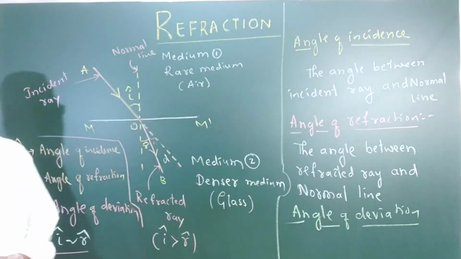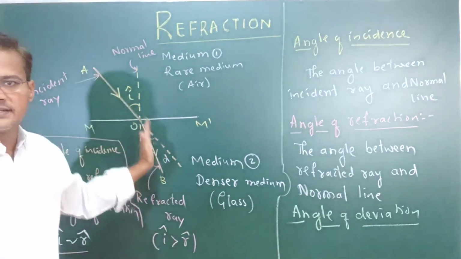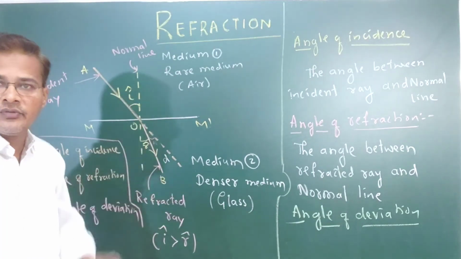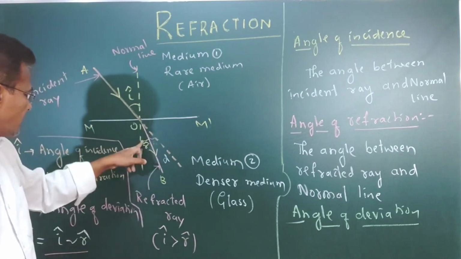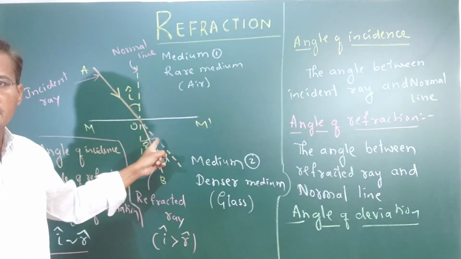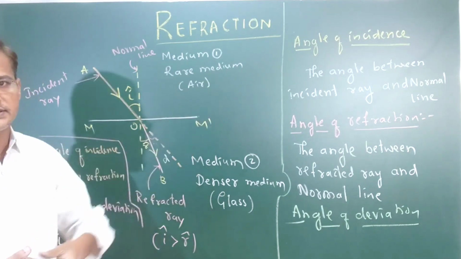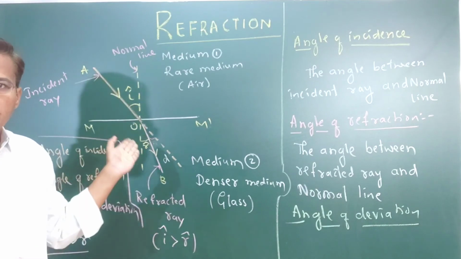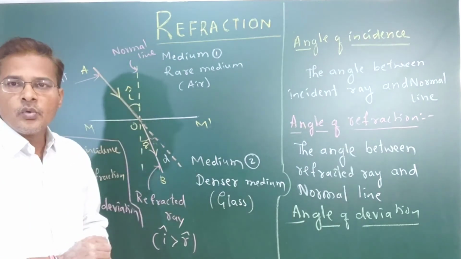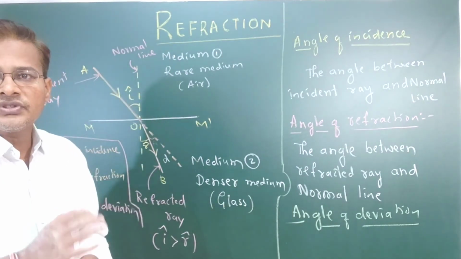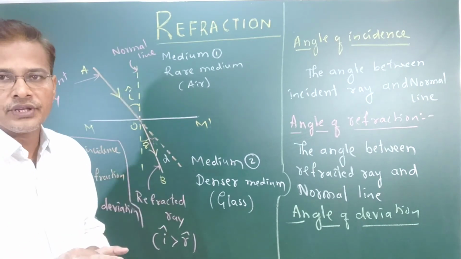Here we can see the angle between the refracted ray and the incident ray, that angle we are going to call the angle of deviation. So the angle through which the direction of the ray changes is called the angle of deviation.